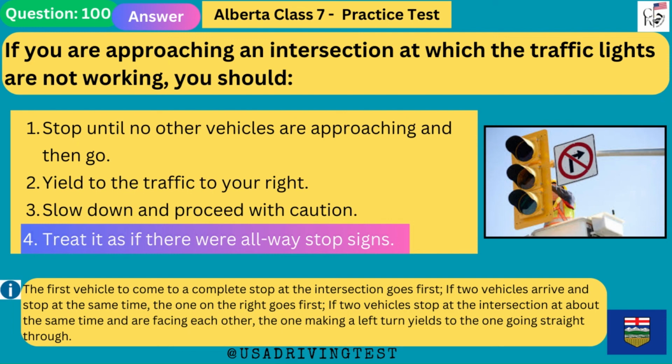The first vehicle to come to a complete stop at the intersection goes first. If 2 vehicles arrive and stop at the same time, the one on the right goes first. If 2 vehicles stop at the intersection at about the same time and are facing each other, the one making a left turn yields to the one going straight through.